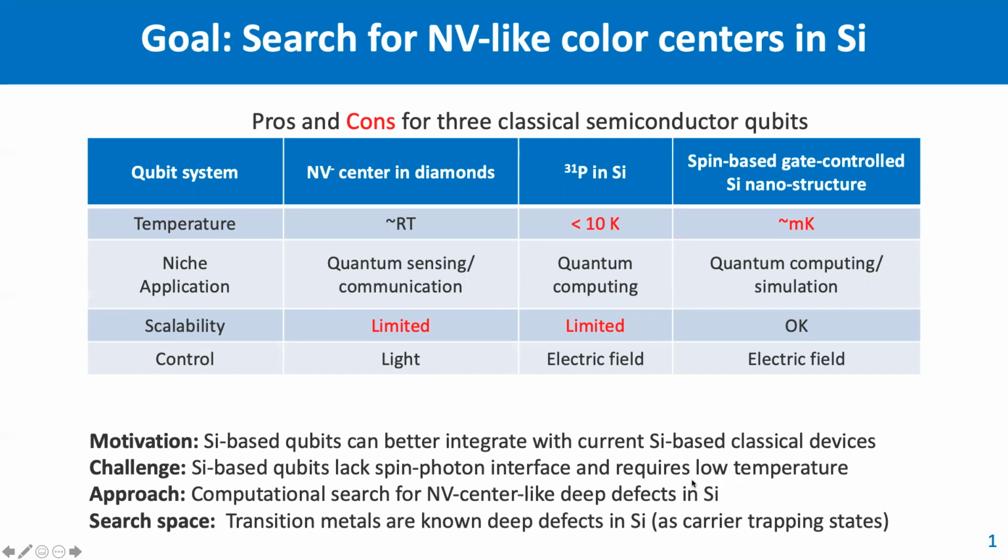So in order to address this, we conduct a computational search for NV-center-like deep defects in silicon, which can potentially serve as spin-photon interfaces and hopefully operate at higher temperature. Here we specifically look at transition metals because there are known deep defects in silicon.